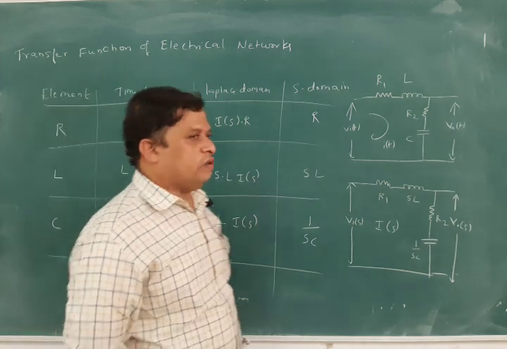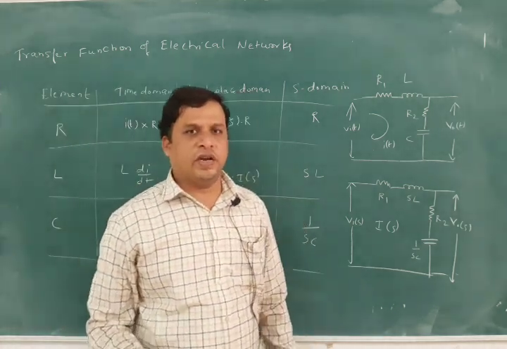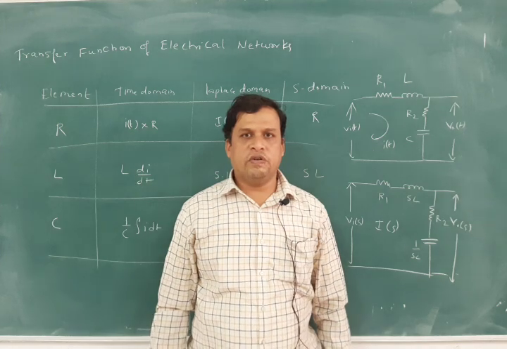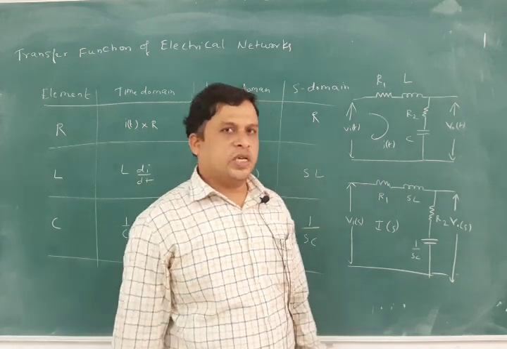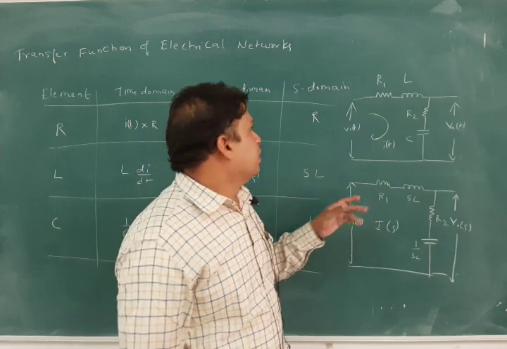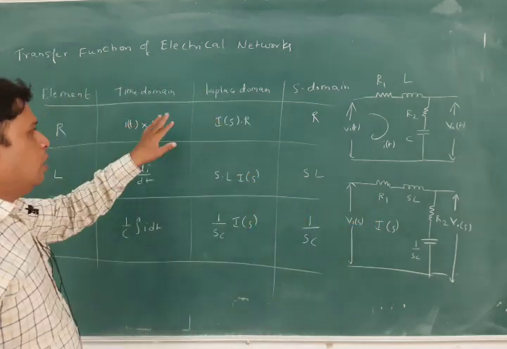So whenever an electrical circuit or network is given to you, you have to see whether it is in the time domain or the Laplace domain.